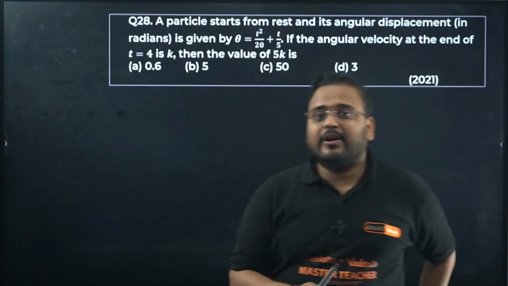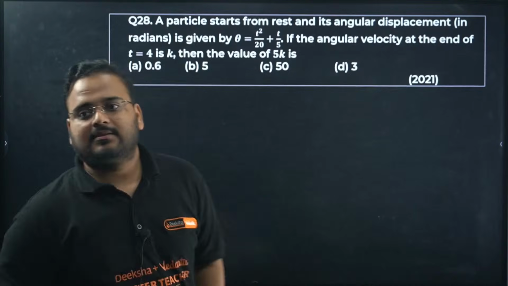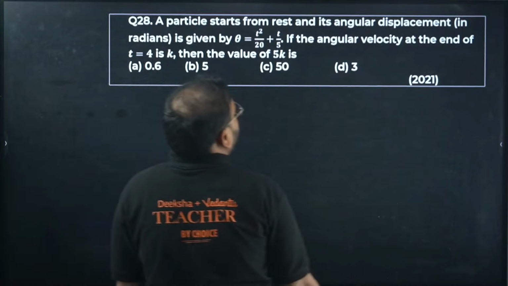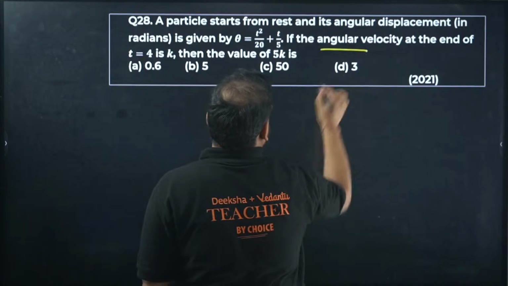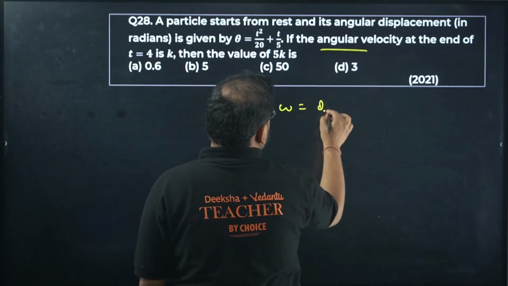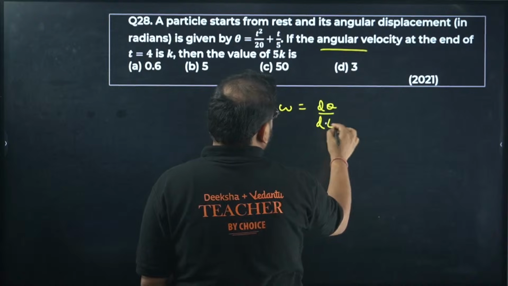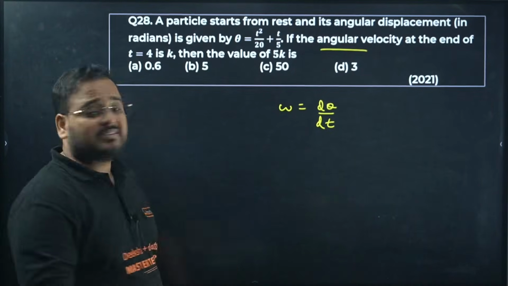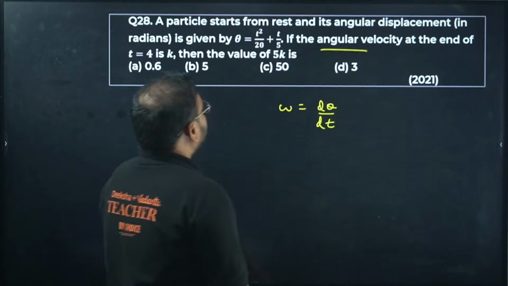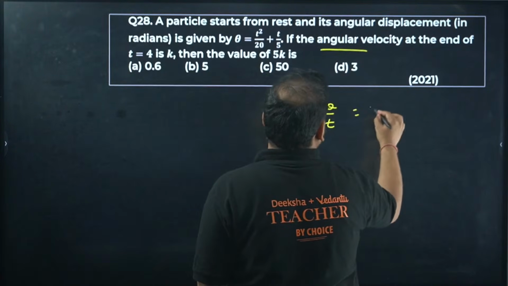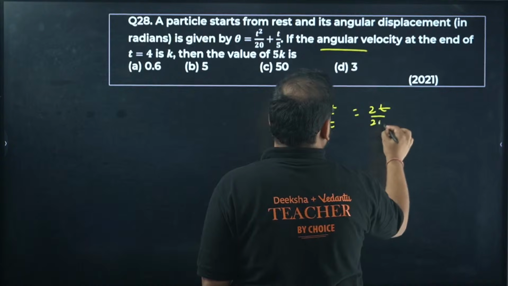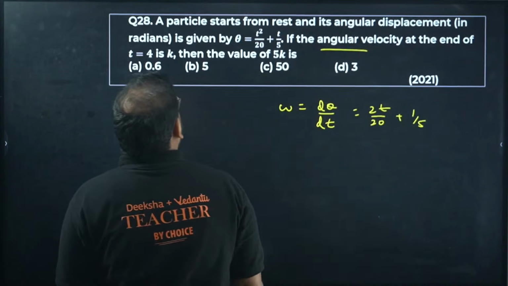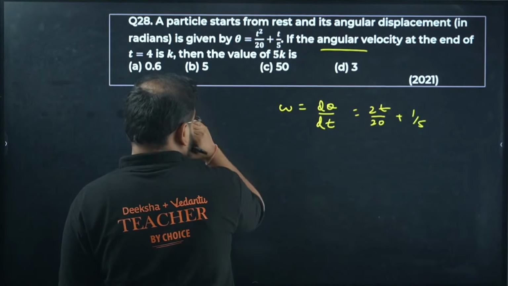Yeah. 28. Particle starts from the rest. Angular displacement theta is given. Angular velocity is what? This is angular velocity, the change of angular displacement with time. That's velocity, so differentiate this. You're going to get the value as 2t upon 20 plus 1 upon 5.